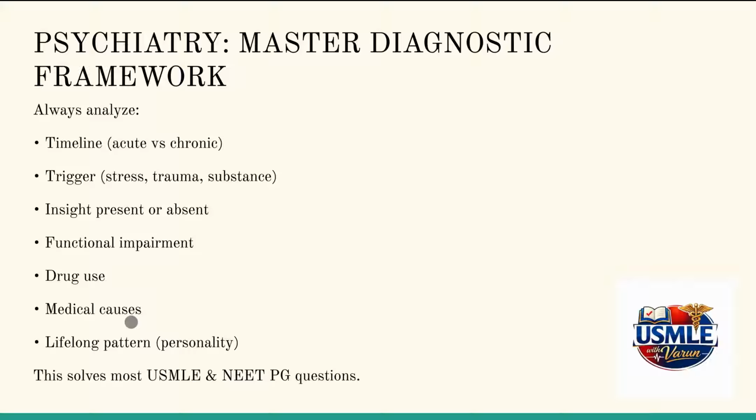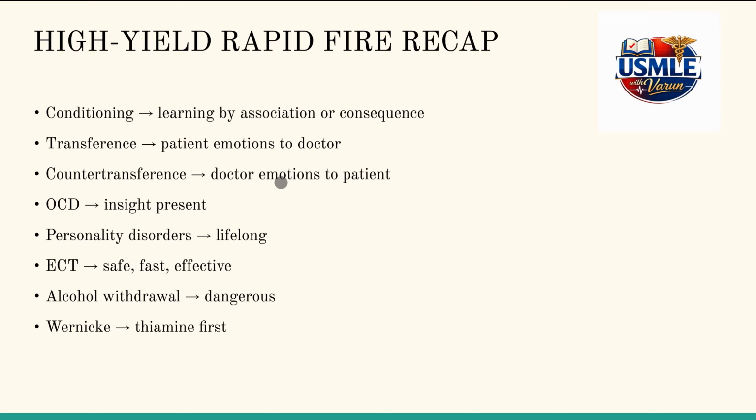We need to identify that. These first three things are the most important: timeline, trigger, and insight. These three can help us arrive at 50% of a diagnosis.